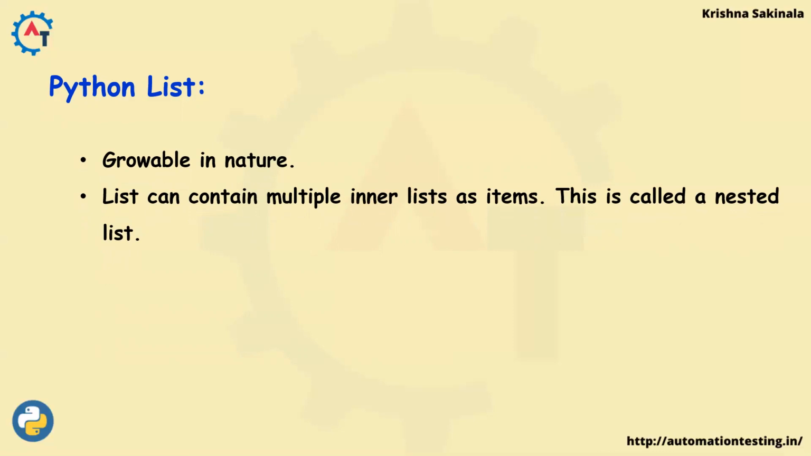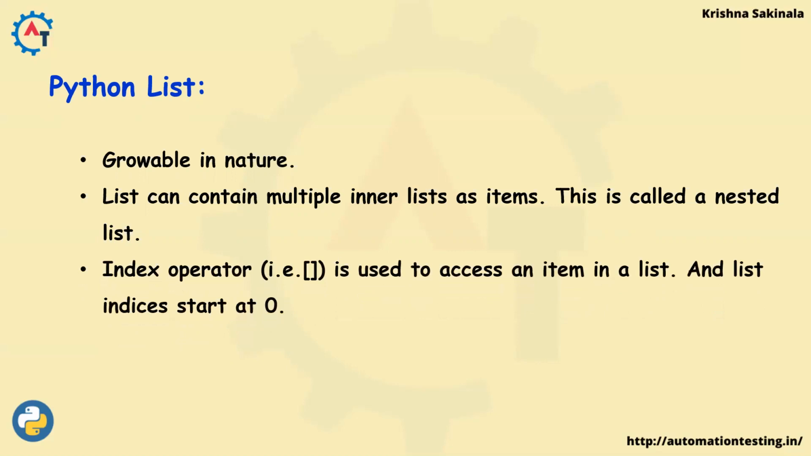A list can contain multiple inner lists as items. This is called a nested list. Means as we just discussed, a list is heterogeneous, means you can insert at a time integer, string, boolean, something like that. In the same way, you can insert another list inside one list. Okay, so that is called nested list. A list inside another list is called nested list.